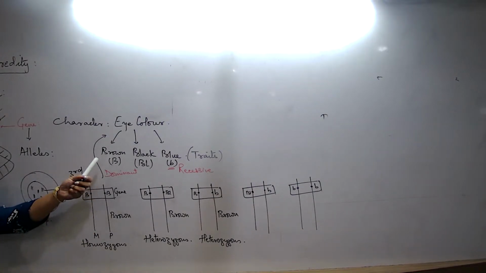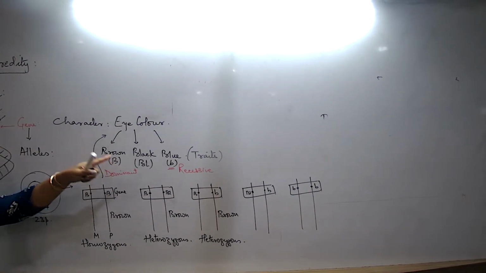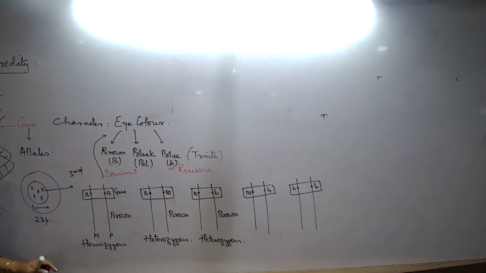Now I have picked a very simple example with only 3 alleles. If I pick examples like the texture of hair or skin color, where there are 27, 28 different types of alleles, there is a sequence of dominance. When 1 and 2 are there, 1 will express. When 2 and 5 are there, 2 will express. When 3 and 6 are there, 3 will express. Whichever combination is powerful will express.